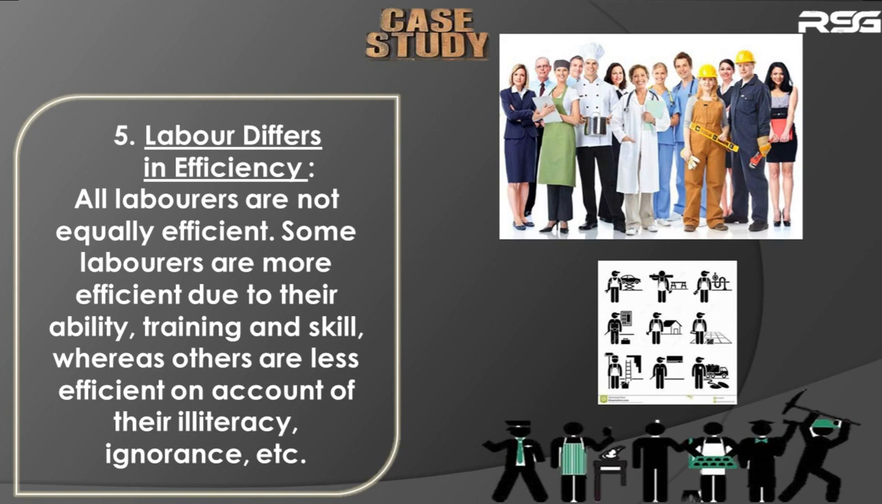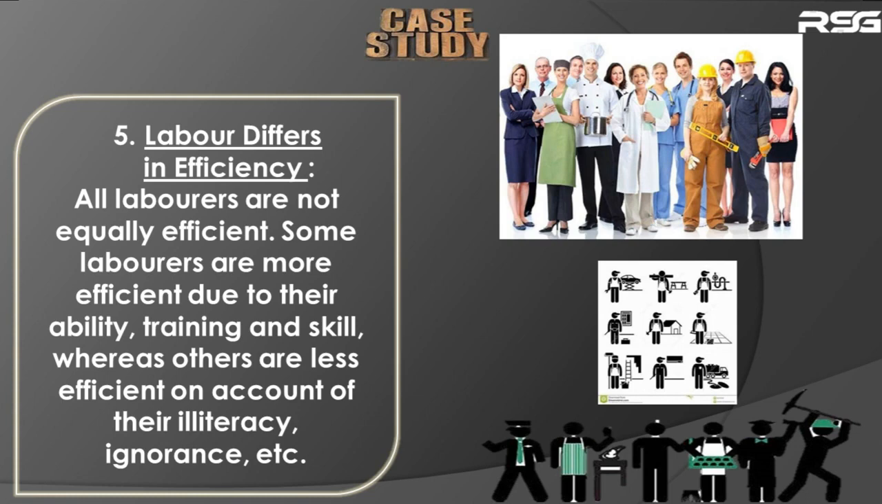Okay, and some may be very skilled compared to the other one, whereas others might be less efficient compared to these workers. Others might be less efficient on account of their what? Ignorance or illiteracy. Some of them don't want to upgrade themselves. So either they are very ignorant, they don't know how to upgrade their skill, or they are very lazy.